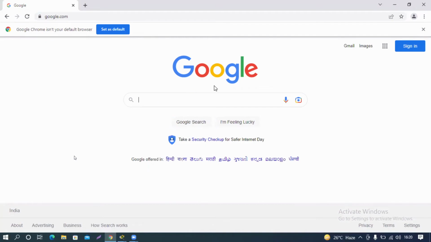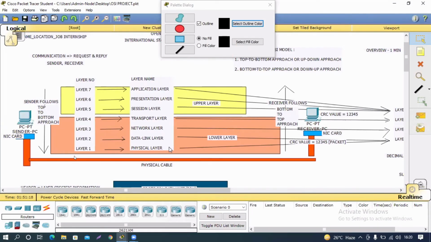This is your search engine service provided by Google. Yes or no? I can type anything. But if I simply close this application right now, can I access the internet? Can I access Google without a browser? No, right? Without an application, can you access anything? If you remove Facebook from your smartphone and you don't have a browser, can you access Facebook?